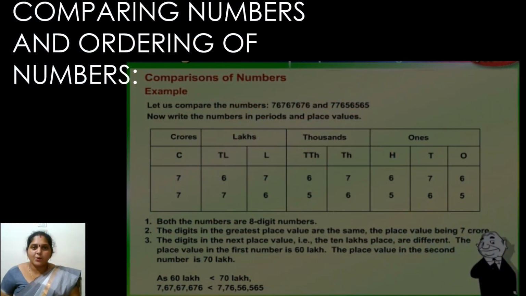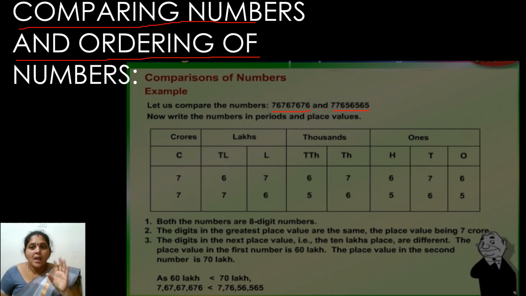Now we will see how to compare and how to order numbers. For comparing and ordering numbers, we have to take two different numbers. Here I have taken two different numbers, but both have an equal number of digits. How many digits am I having here? I am having 8 digits, and 8 digits.